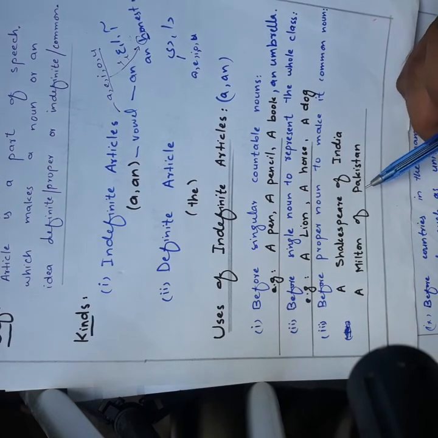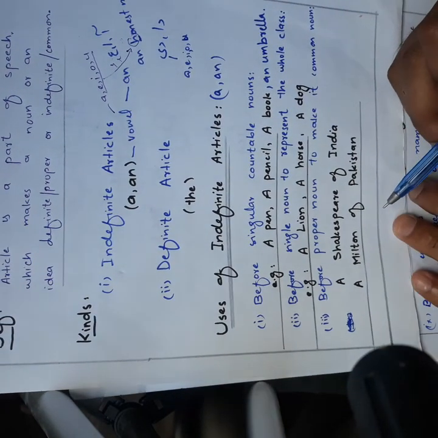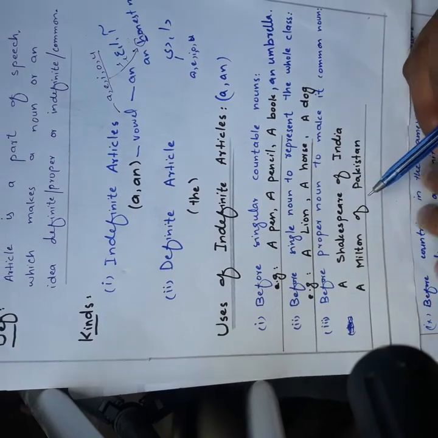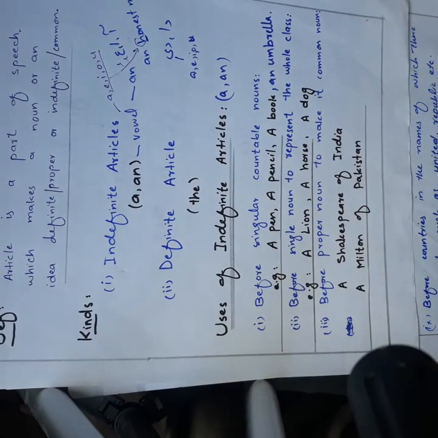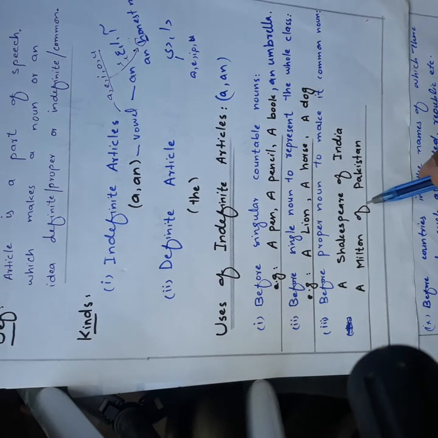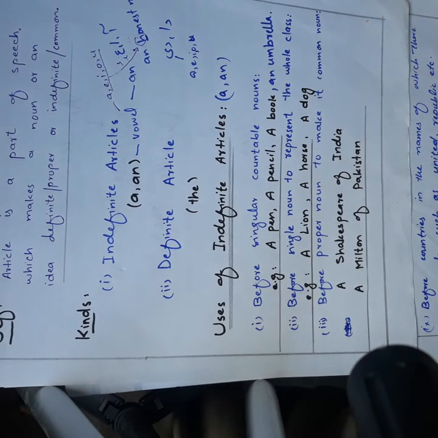Shakespeare is a proper noun. Now look here. We use, for example, a Shakespeare of India. Here we have made it common. We can say a Shakespeare of Pakistan. Now we have made it common.